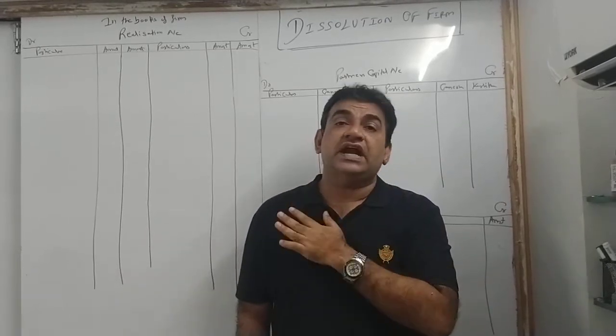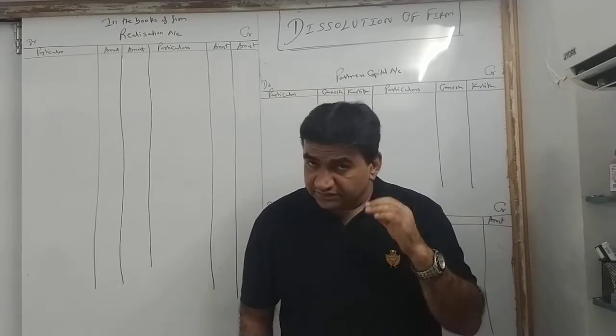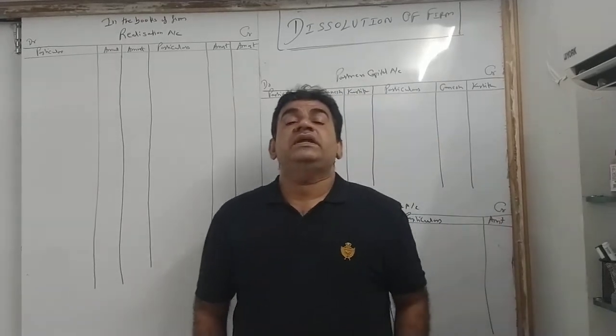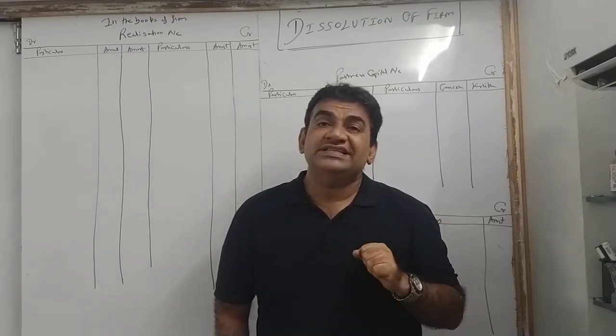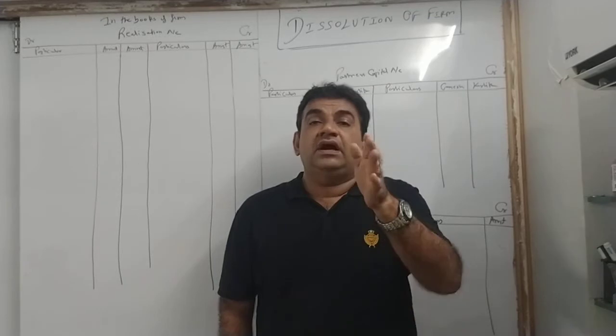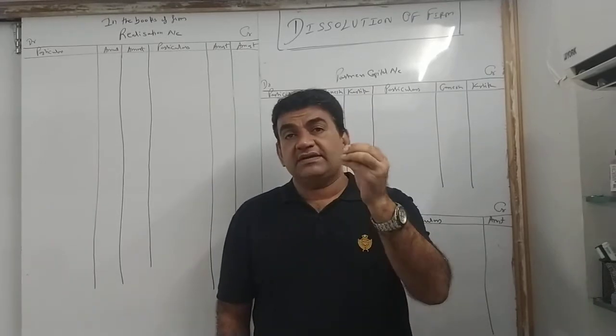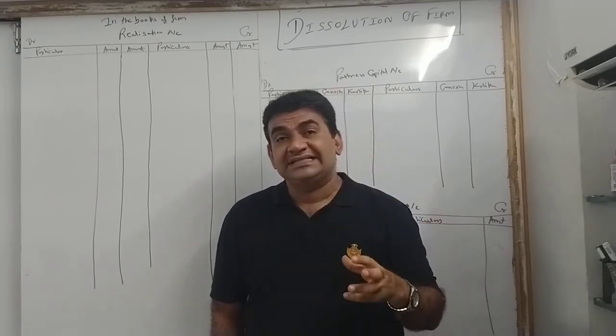So here we start with the next chapter, that is dissolution of firm. First, what do you mean by dissolution? As I told you, majority of the chapters in your SYJC you are all doing of partnership only. A partnership firm is there. Say for example, there are three partners. They are doing the business. Now what happens?